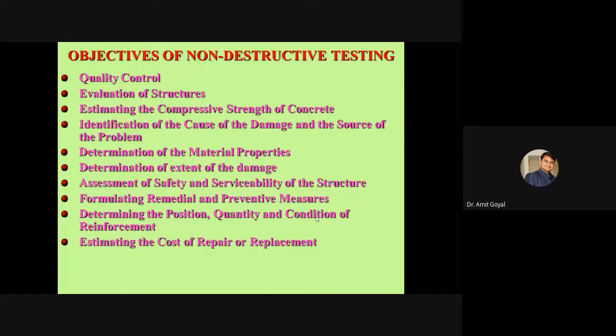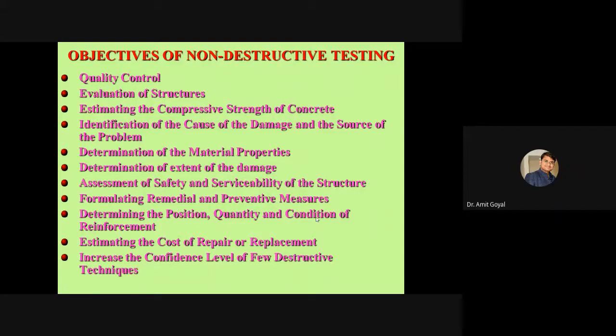Estimating the cost of repair and replacement is another task, because once you know which condition exists and which technique you should adopt to repair the structure, the cost can be estimated very easily, right? It also increases the confidence level of non-destructive testing techniques. Here these equipments are sometimes life-saving equipments.